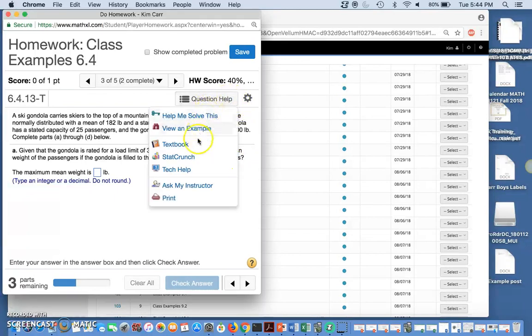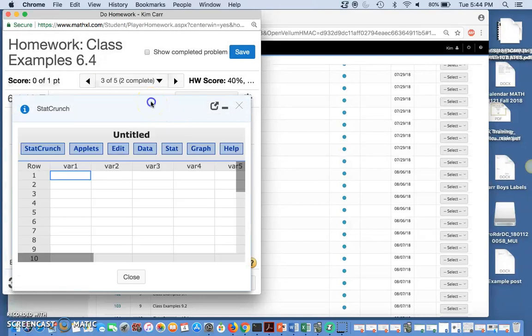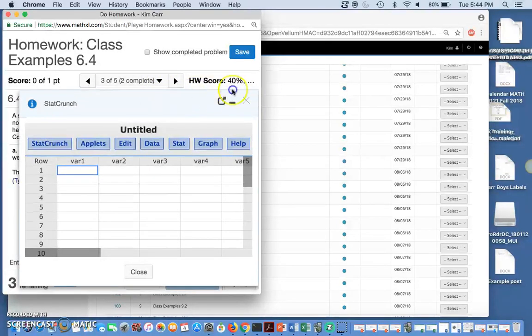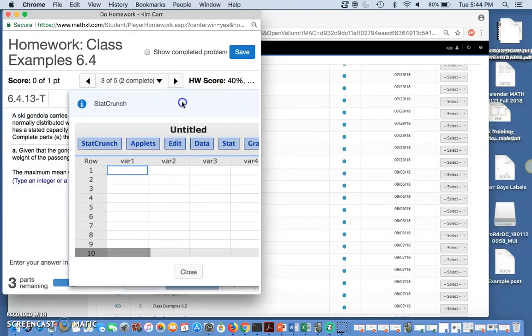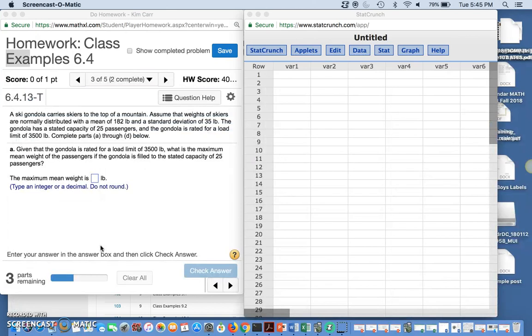Well, let's open up StatCrunch here. Well, that's another way to open it. But you see what the problem is when I opened it like that? It doesn't want to move over. Let's see what we can do. Okay, I had to expand it and then completely readjust it to get it to do.